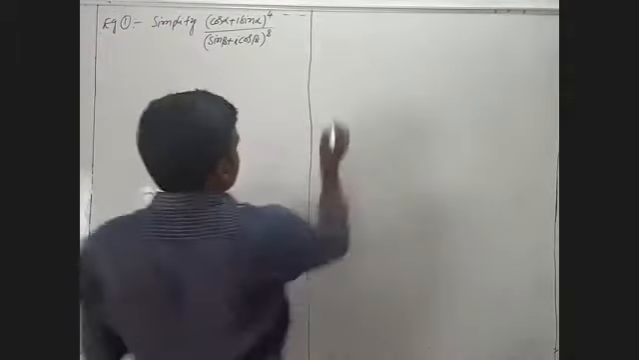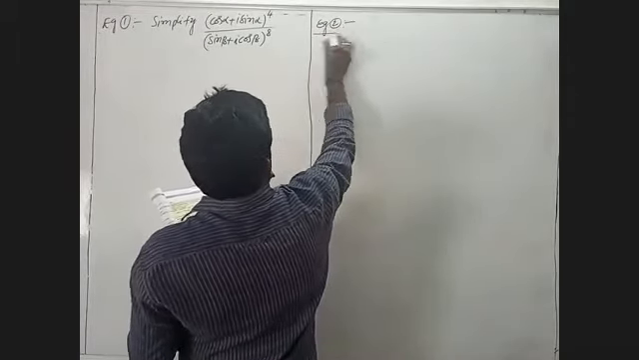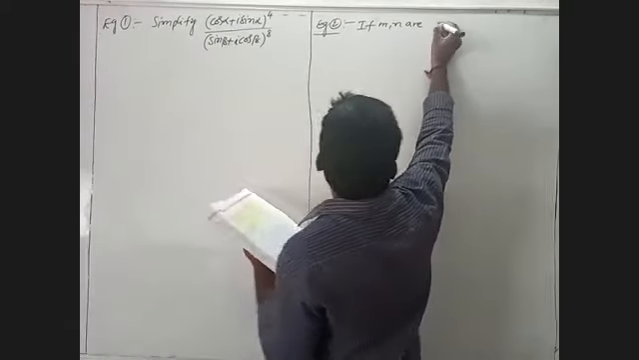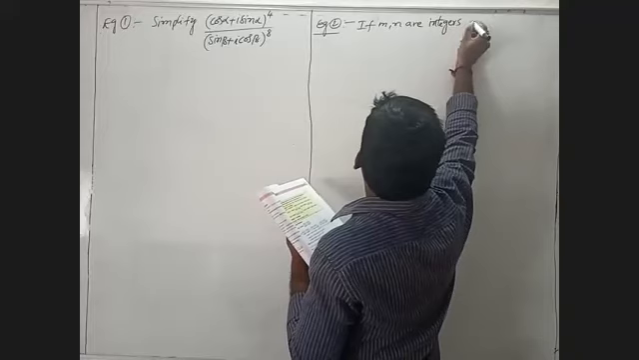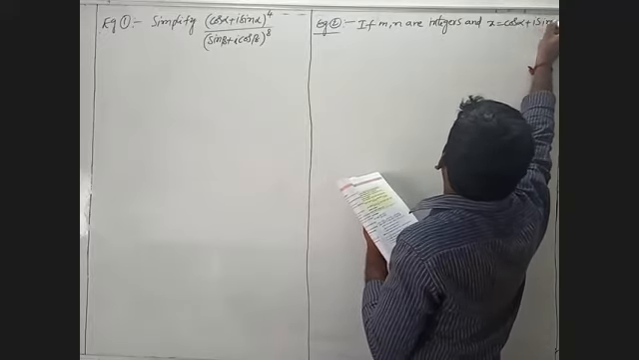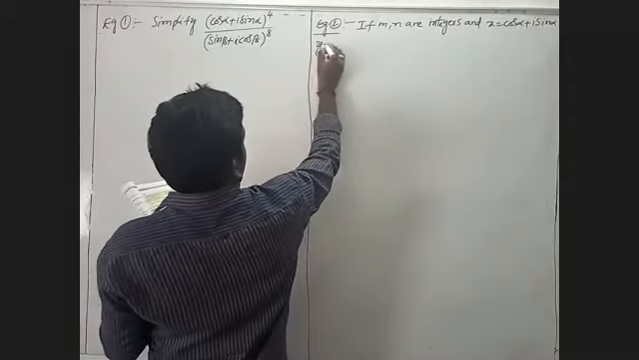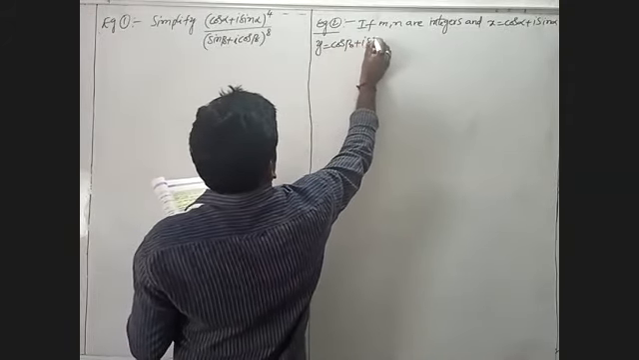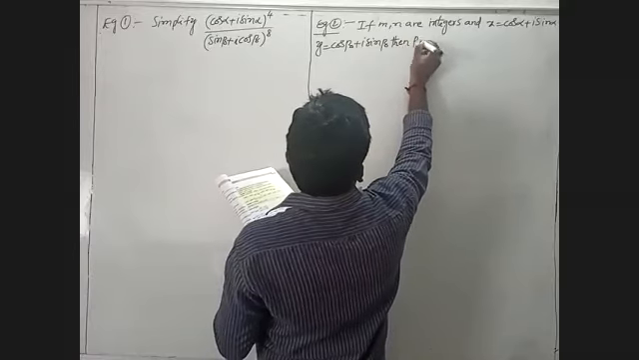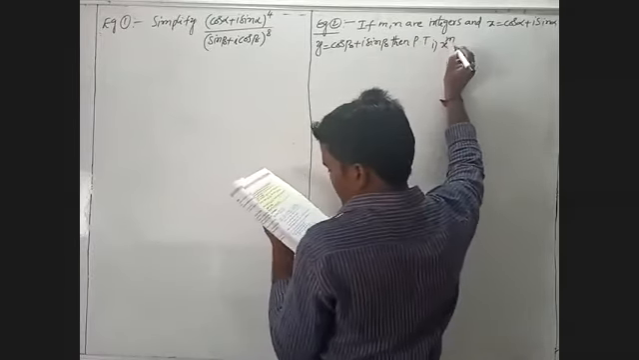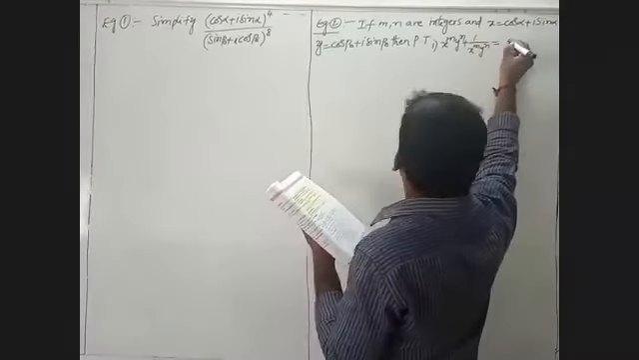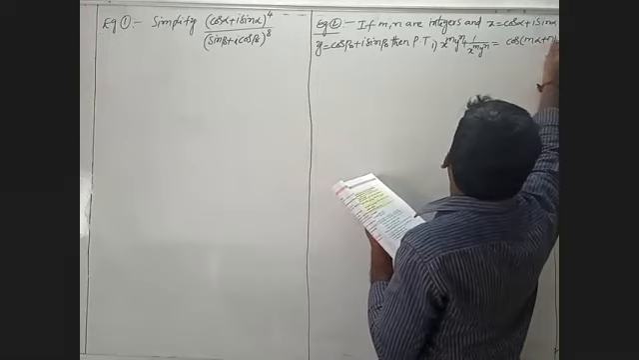Now I am going to example 2. That is, if small m, n are integers and x is equal to cos alpha plus i sin alpha, y is equal to cos beta plus i sin beta, then prove that first one: x power m y power n plus 1 by x power m y power n is nothing but 2 cos of (m alpha plus n beta).